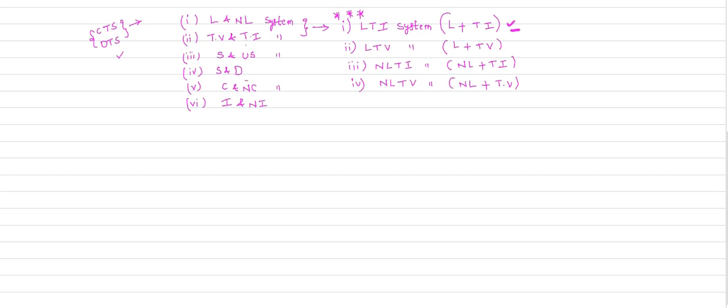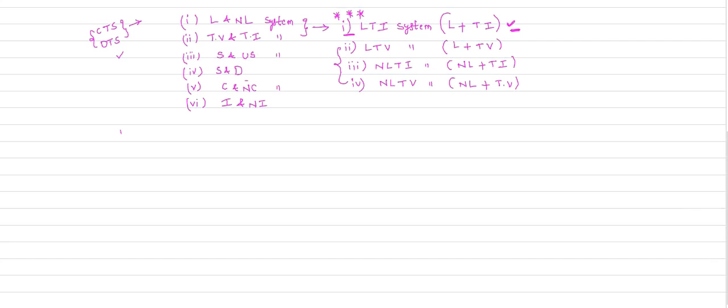The remaining three categories are not important. We do not consider these remaining three categories. No use of studying these three categories. Only the LTI system, the linear and time invariant system, is very important. All practical systems are LTI systems. So this is about the classification of the systems.